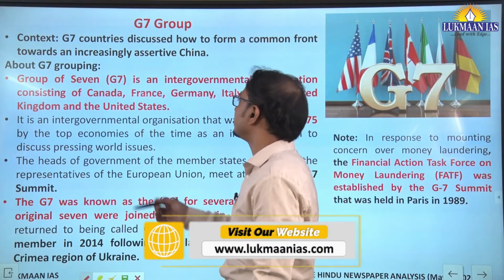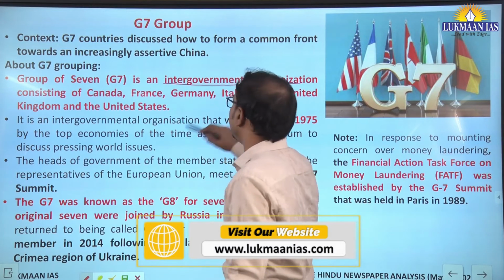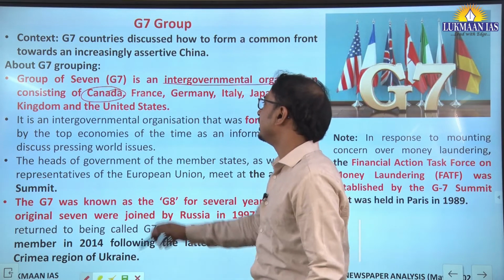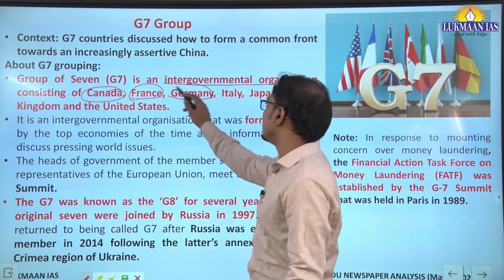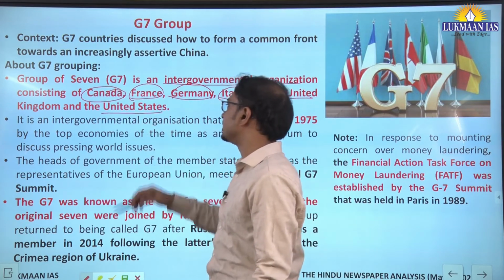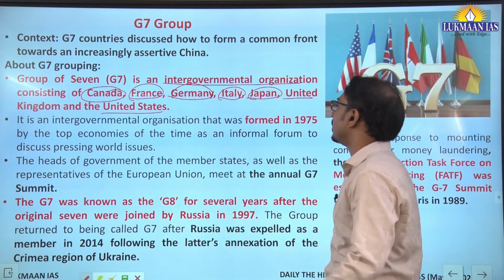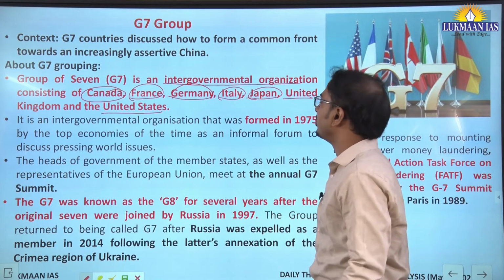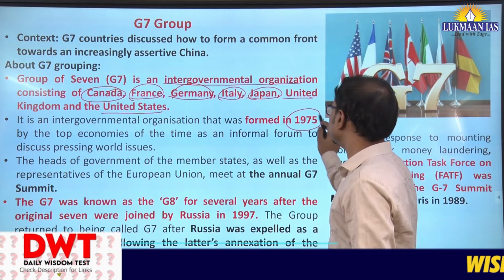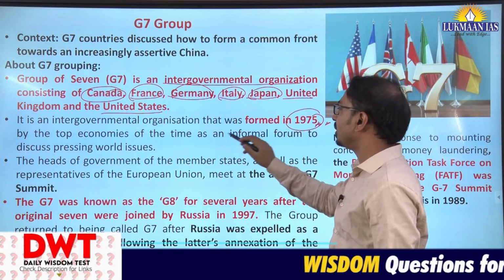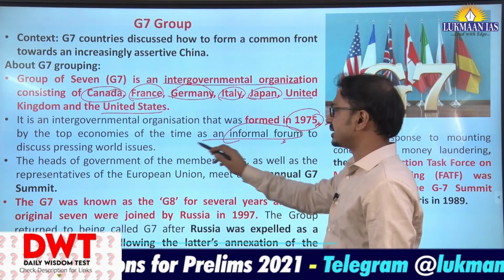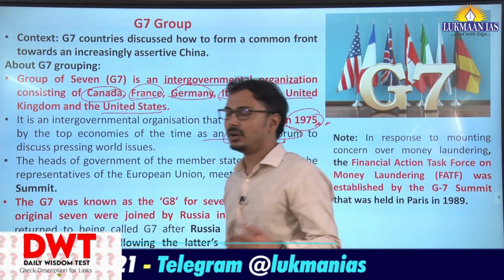G7 is a Group of 7, an intergovernmental organization consisting of the 7 wealthiest countries: Canada, France, Germany, Italy, Japan, UK and US. Australia is not there, try to remember this. It was formed in 1975 by the top economies of that time as an informal forum to discuss pressing world issues.